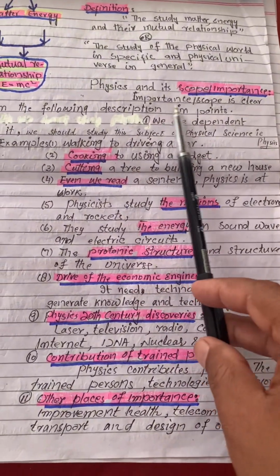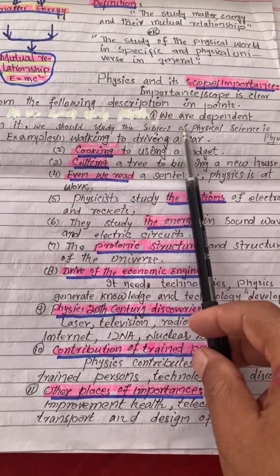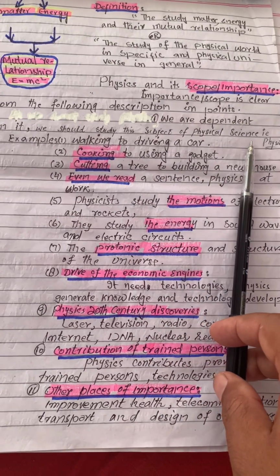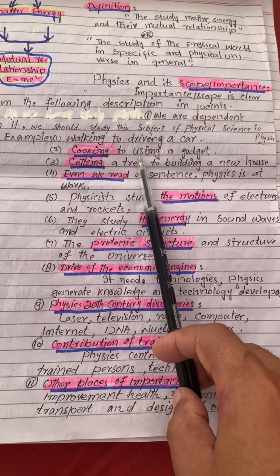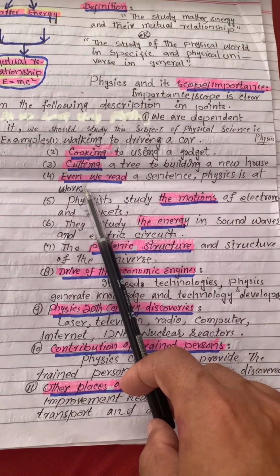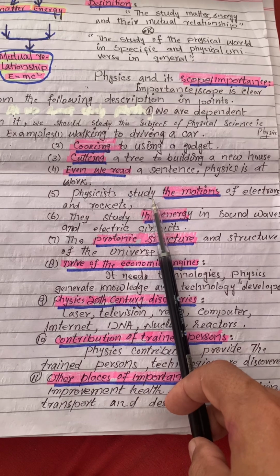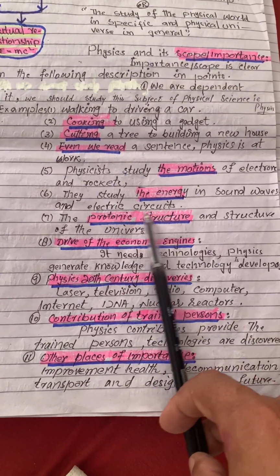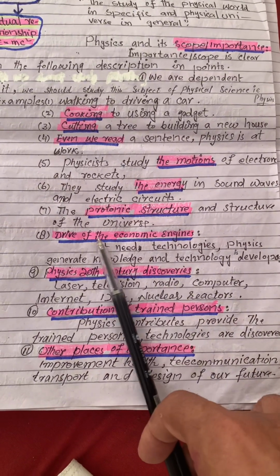Now the scope and importance of physics is clear from the following points. First, we are dependent on physics, so we should study the subject of physical science, that is physics. For example, from driving a car, cooking, using a gadget, cutting a tree, to building a new house, even with data intense work, physics is at work. Physics studies the motion of electrons. It studies the energy in sound waves and electrical circuits. The atomic structure and the structure of the universe are also under the study of physics.